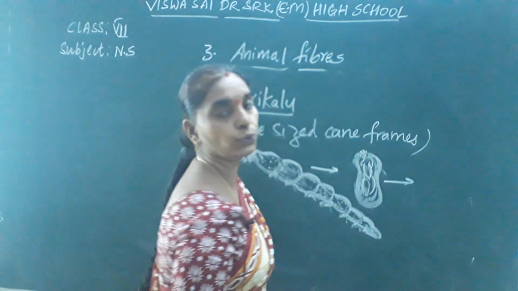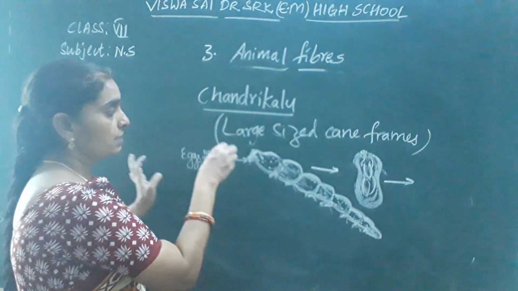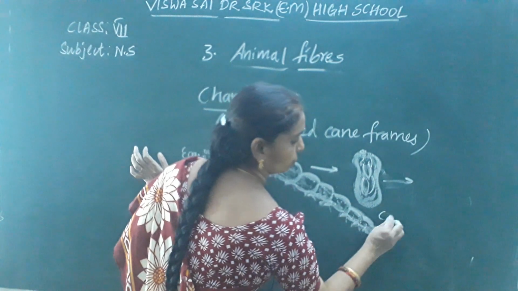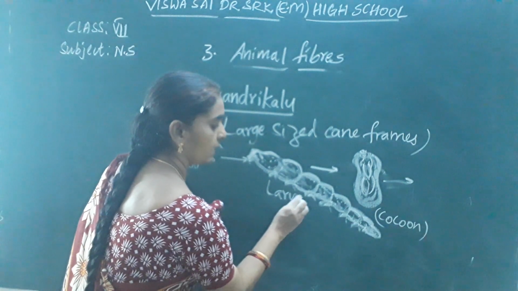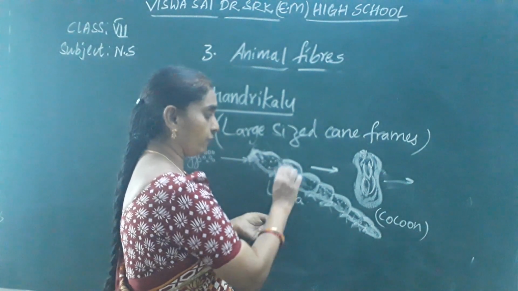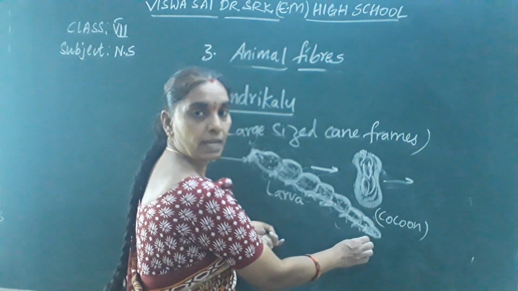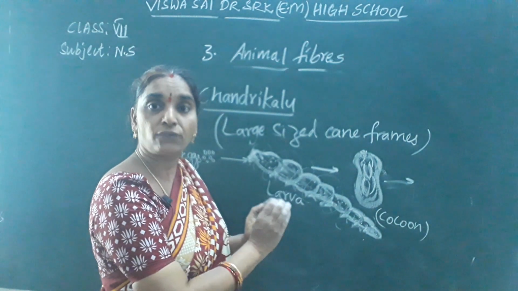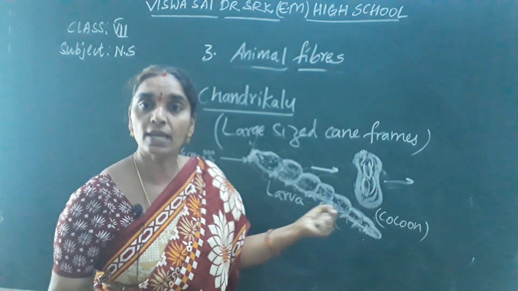Next, it transforms into the adult. But in the manufacture of silk, it doesn't change into the adult stage. Here, this is called a cocoon. It is in the form of a closed sac. Is it clear? The larva develops saliva which surrounds its body. When it is exposed to air, it becomes a closed sac which becomes very strong. They are thread-like structures which become very strong.